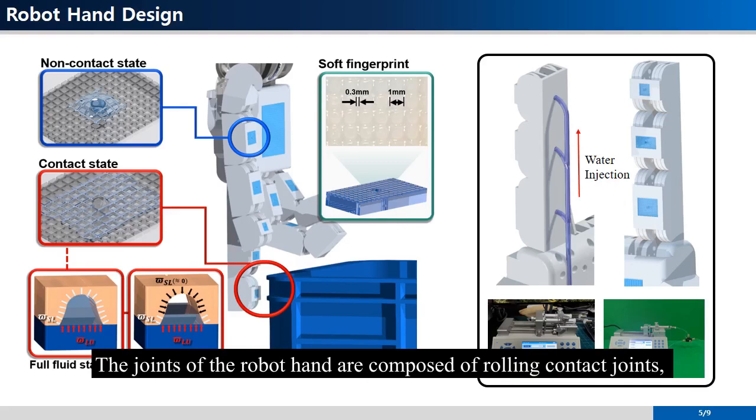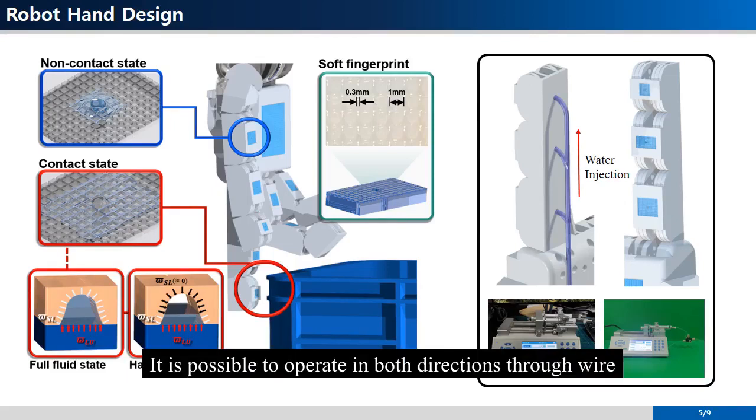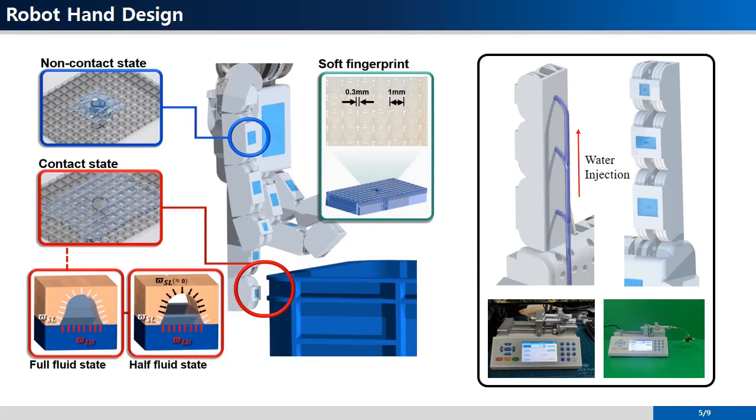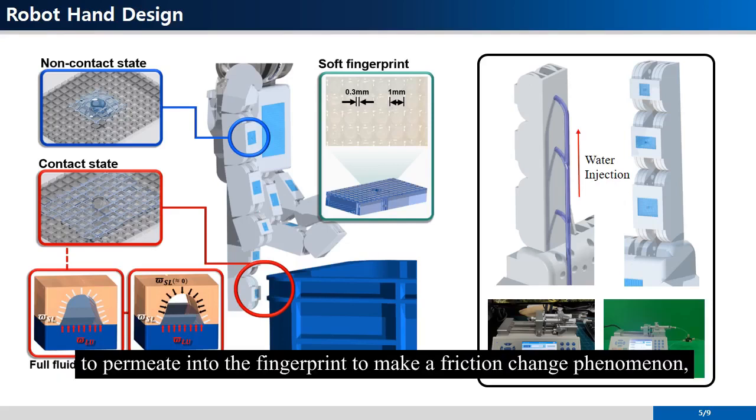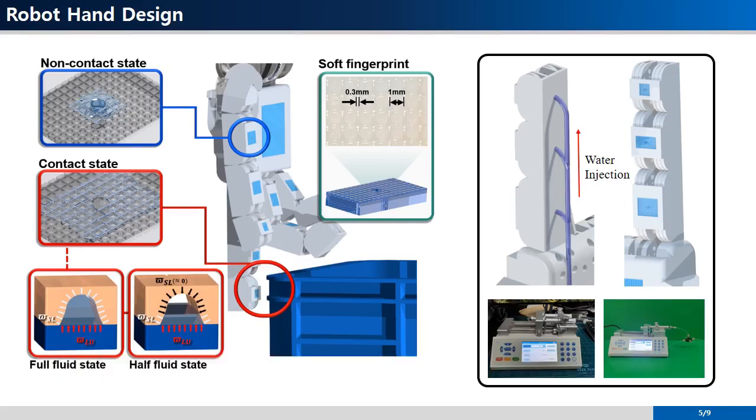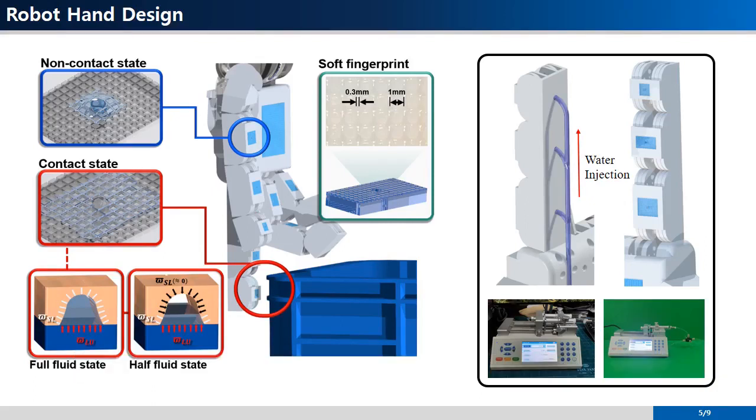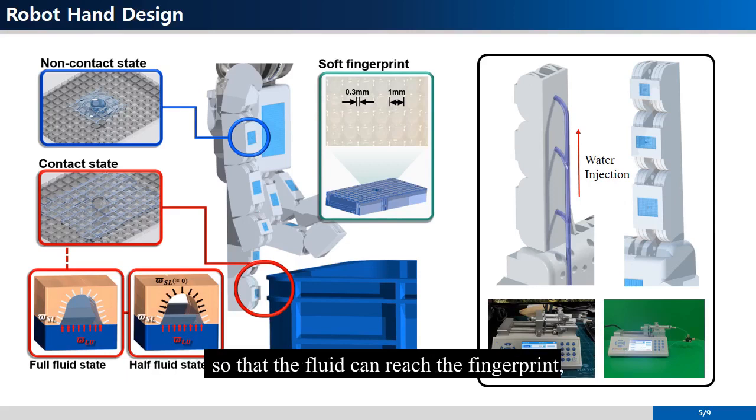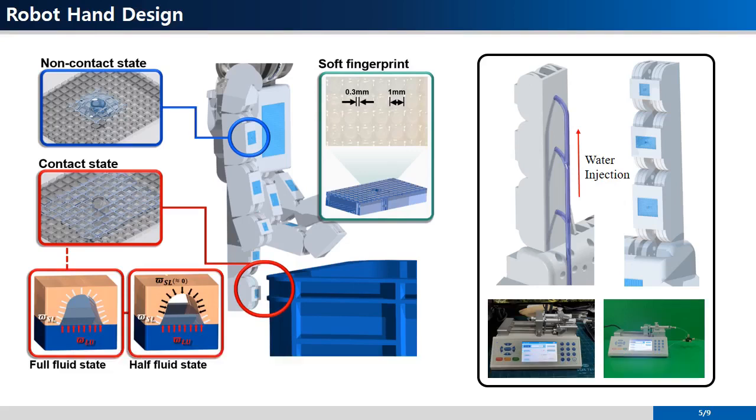The joints of the robot hand are composed of rolling contact joints, and there are a total of 4 fingers with 3 joints. It is possible to operate in both directions through wire and has an under-actuation structure with 1 actuator per finger. By using soft material, we developed a fingerprint structure that allows fluid to permeate into the fingerprint to make a friction change phenomenon, and attach it to the part where the robot hand can contact the object. A hose is attached to the soft material-based fingerprint so that the fluid can reach the fingerprint, and a micro syringe pump is used to spray the fluid to the fingerprint.